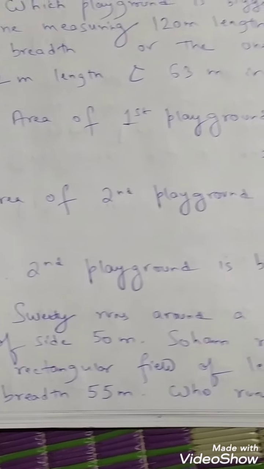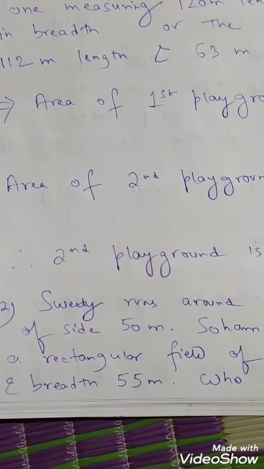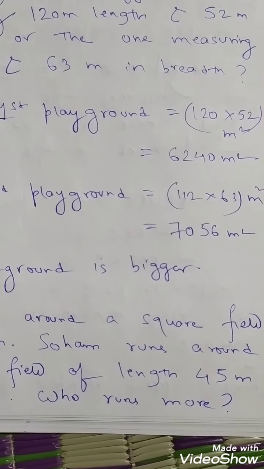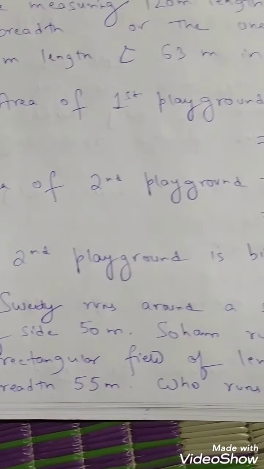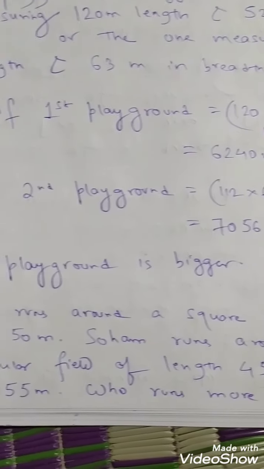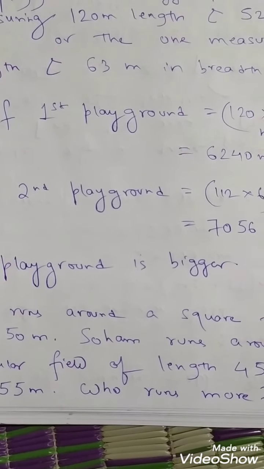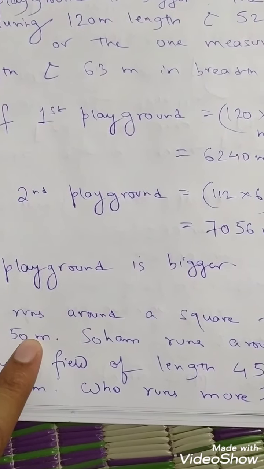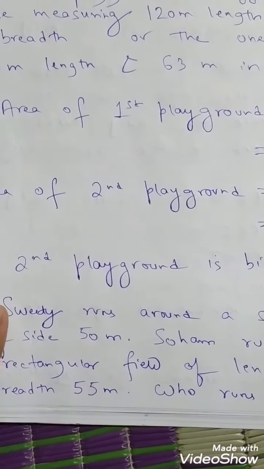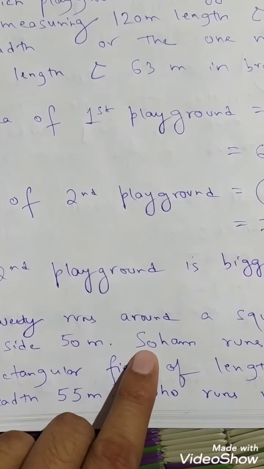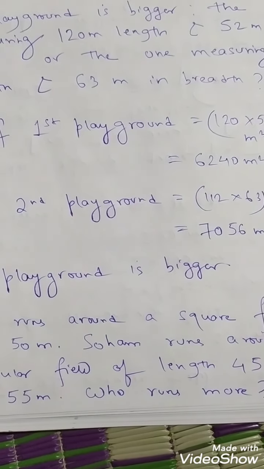Sweetie runs around a square field of side 50 meter. Soham runs around a rectangular field of length 45 meter and breadth 55 meter. So who runs more? In this case, there is one square field of side 50 meter, and another is a rectangular field of length 45 meter and breadth 55 meter. Sweetie is running around a square field and Soham is running around a rectangular field. So who runs more? Now listen, in this case, we have to find the perimeter.